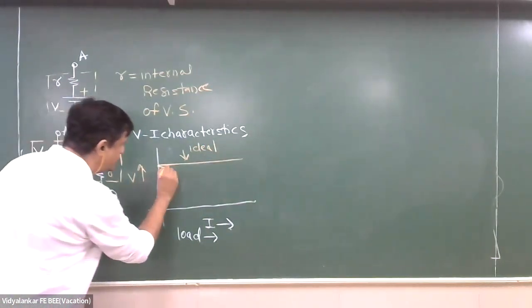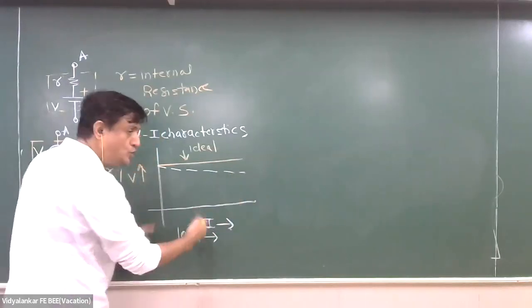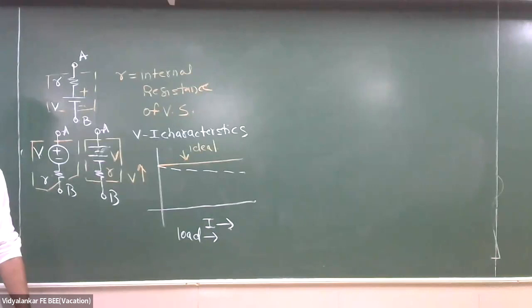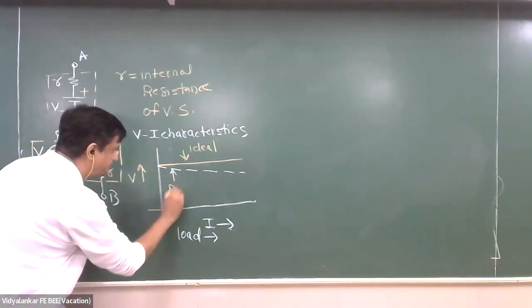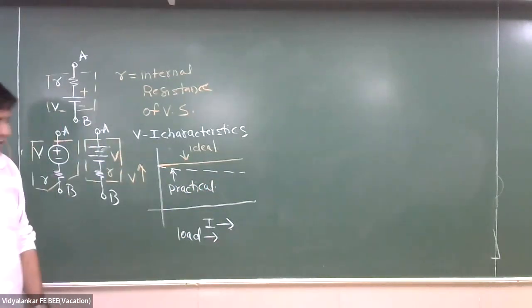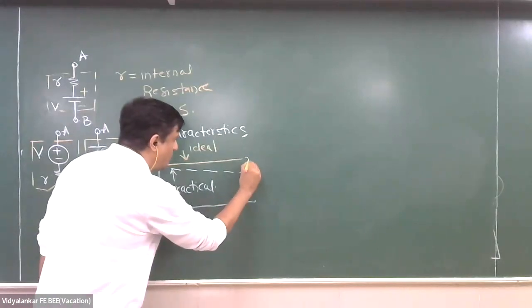But practically what happens? As you go on increasing the load on the battery, the voltage drops. This is practical. Now, can anyone tell me what is this drop?